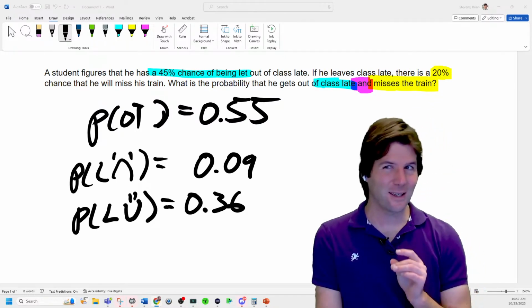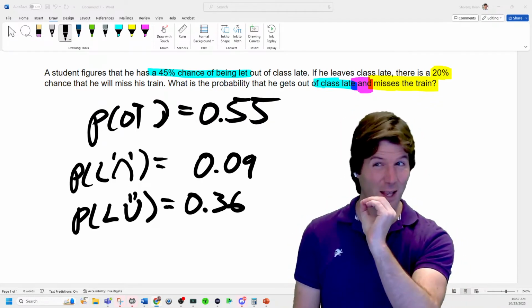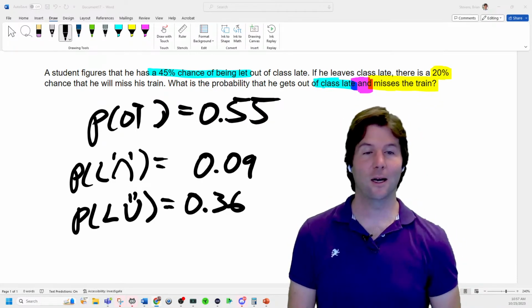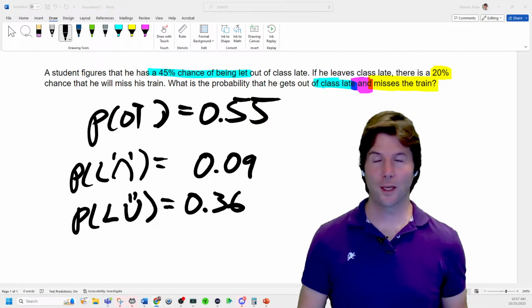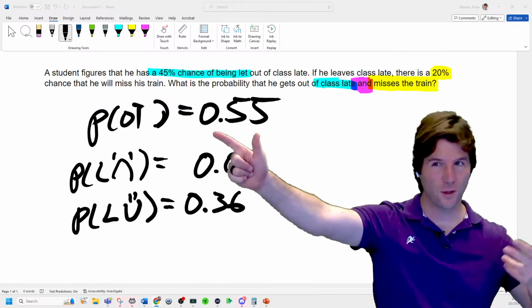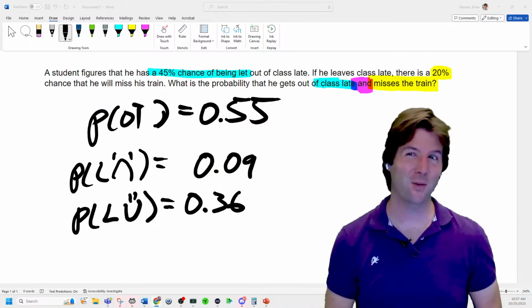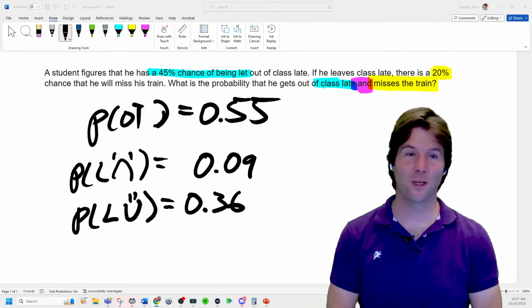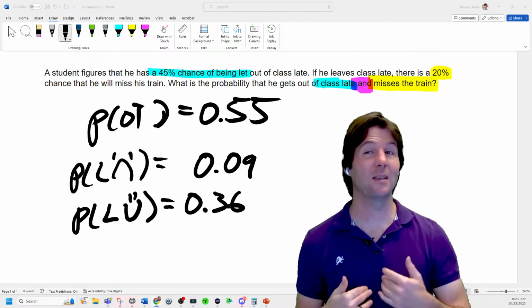Because if he gets out of class on time, the probability of missing the train is 0. It doesn't say that in the problem. I wish it did. But if he gets out of class on time, he doesn't miss the train. So if he gets out of class on time, which is 55% of the time, he will always make the train. It doesn't say that, it's implied. So it is dependent probabilities, but then it gives you the new probability.